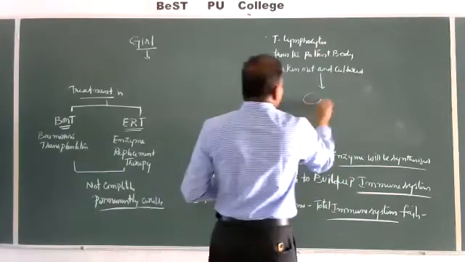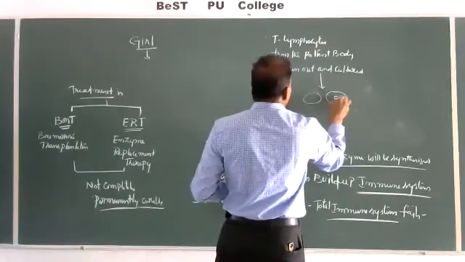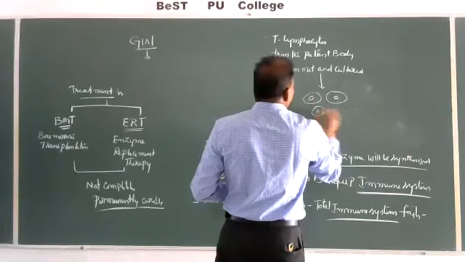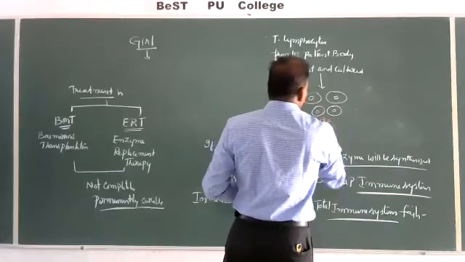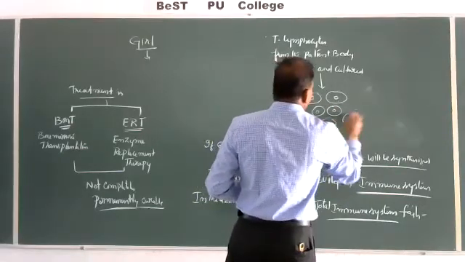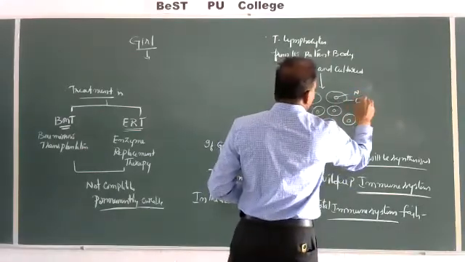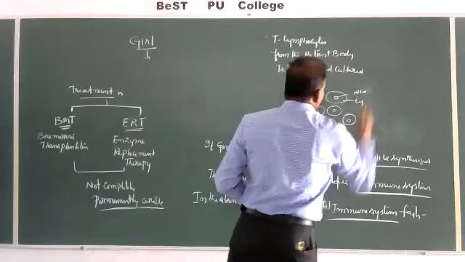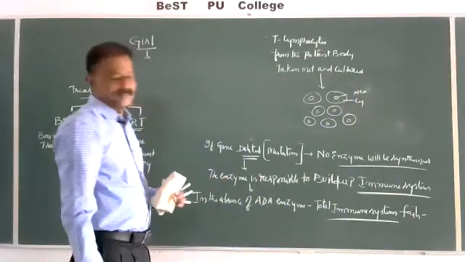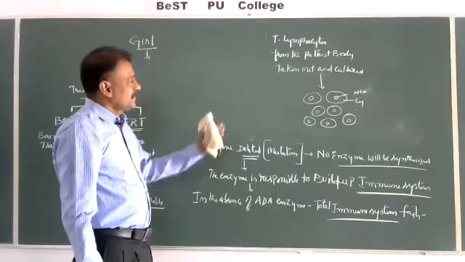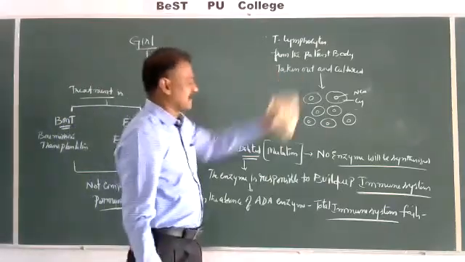We have collected these cells, each with nucleus and cytoplasm. So, taken from the body, cultured out.